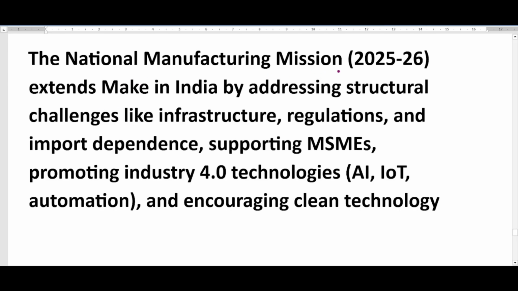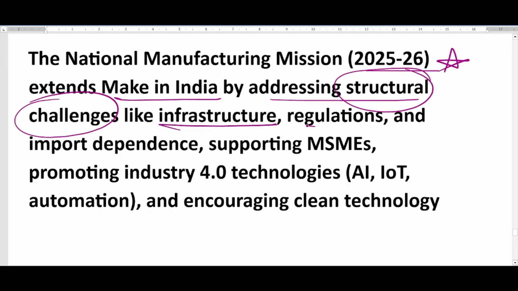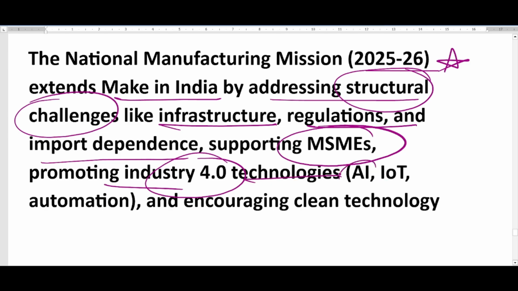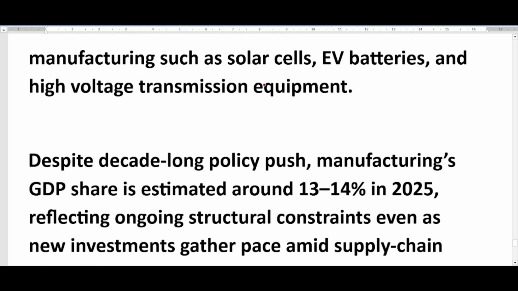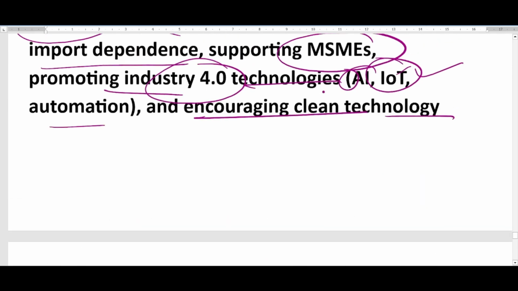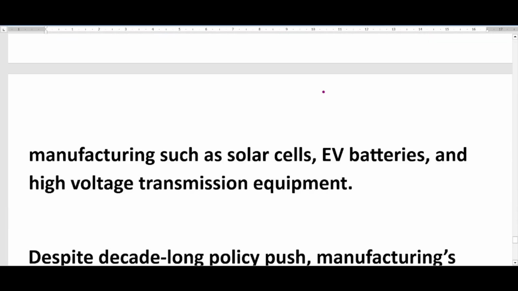The National Manufacturing Mission 25-26, this is important, extends Make in India by addressing structural challenges that the Make in India project was facing, like infrastructure, regulations, and import dependence. It is also supporting MSMEs and promoting Industry 4.0 technologies like AI, IoT, that is Internet of Things, automation, and encouraging clean technology manufacturing such as solar cells, EV batteries, and high voltage transmission equipment. These are covered under this National Manufacturing Mission.